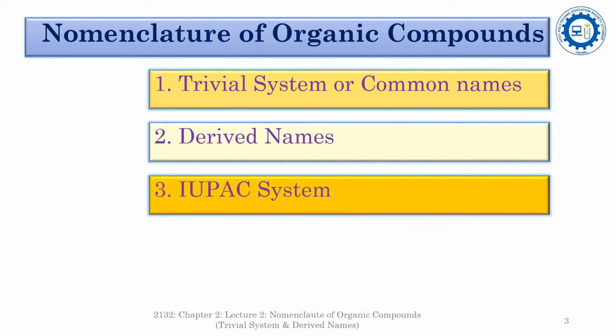The third system is the IUPAC system of nomenclature. This system was devised by the International Union of Pure and Applied Chemistry. It is adopted globally as a standard method for the nomenclature of organic compounds.